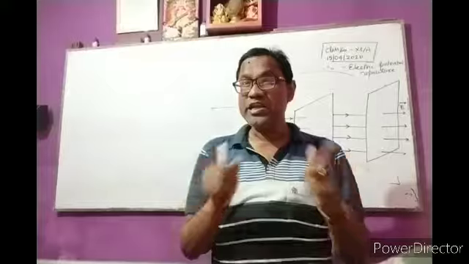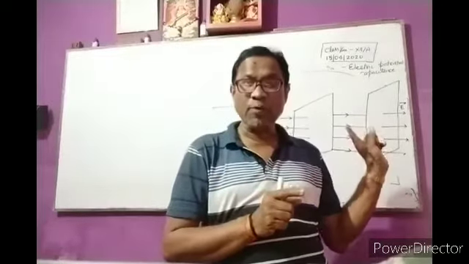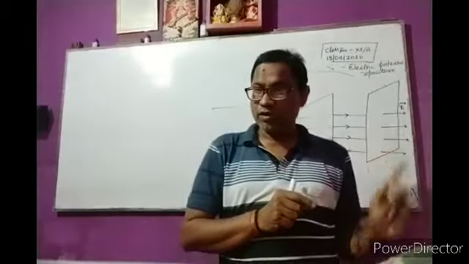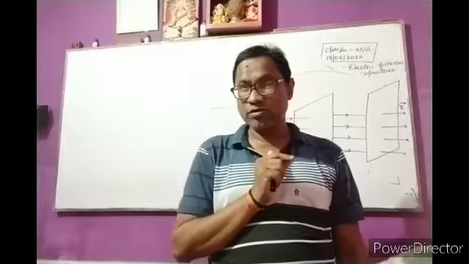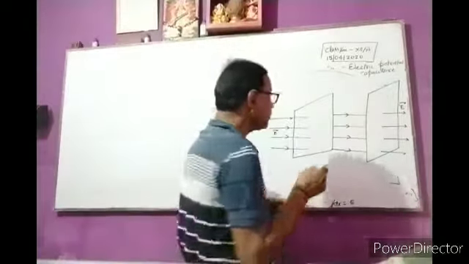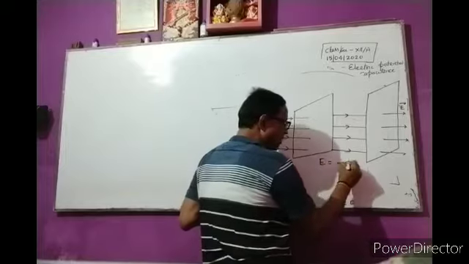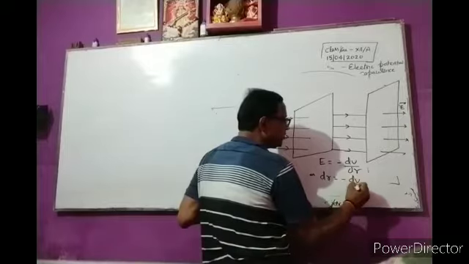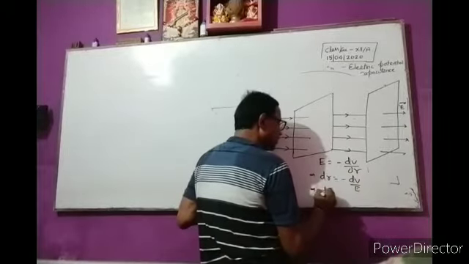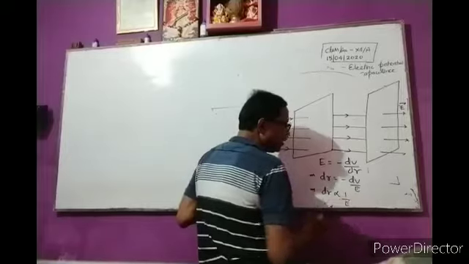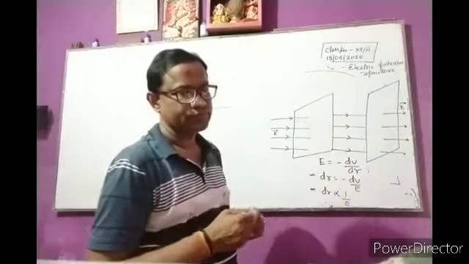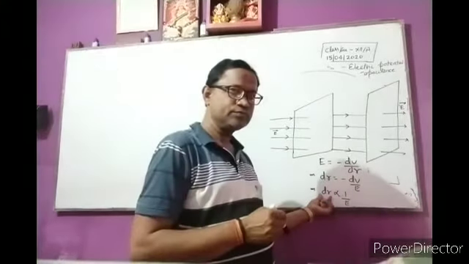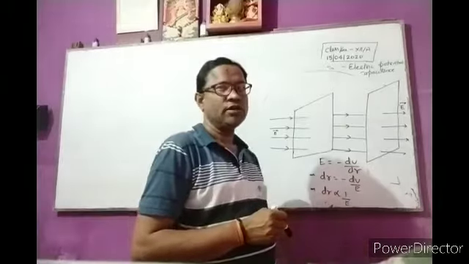We know that E is equal to minus dV upon dr. I have proved this. So dr is proportional to 1 by E. Just, E is equal to minus dV by dr, so dr is equal to minus dV by E, meaning dr is proportional to 1 by E. So if dr is small, E is stronger.